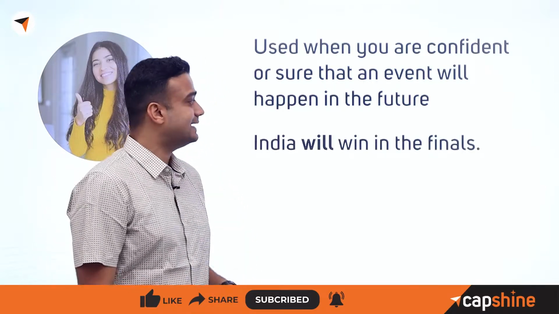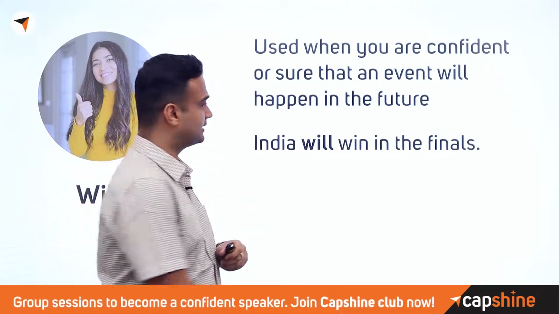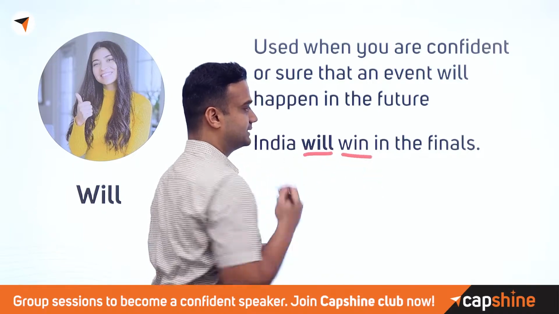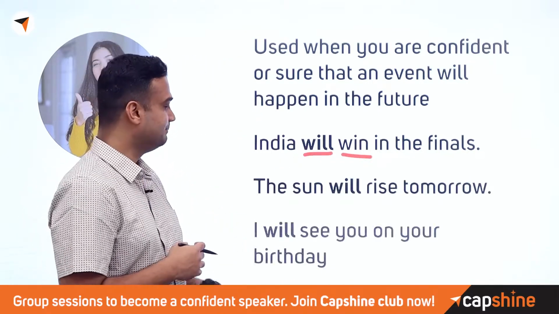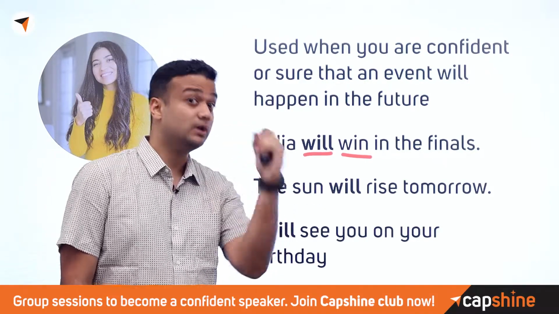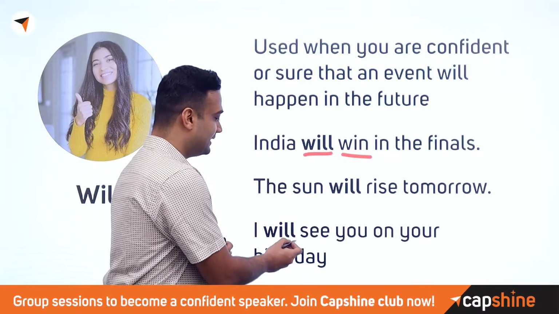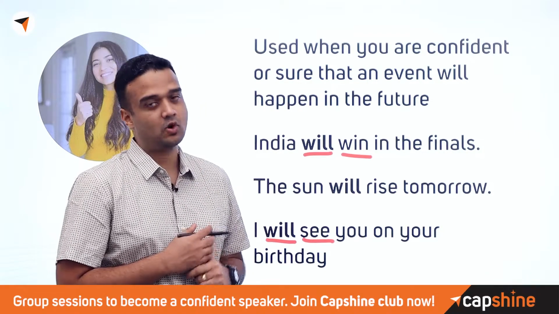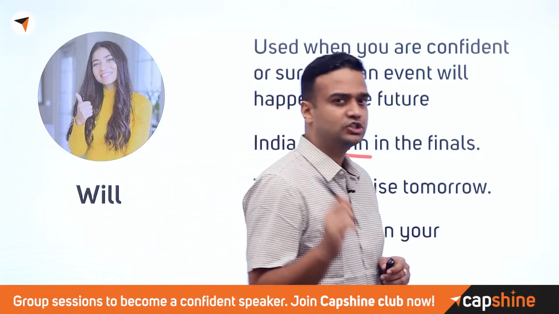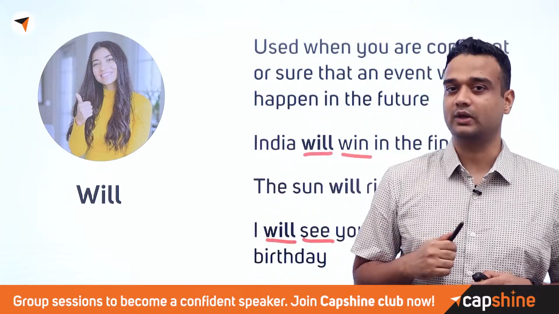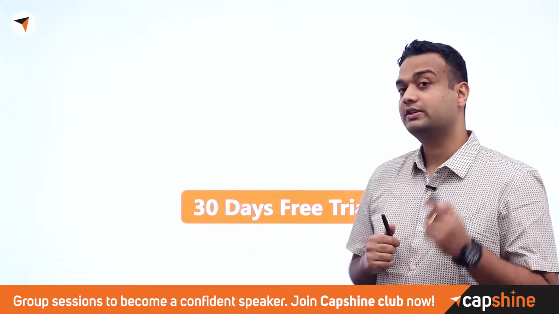For instance, India will win in the finals. So will and the verb itself. Similarly, the sun will rise tomorrow. Like I said, I will see you on your birthday. I will see you on your birthday, right? Will and see being the modal verb and the normal verb, of course. All right, so that's will, when you're sure that something is going to happen or you're certain that it will happen. What about the other ones?